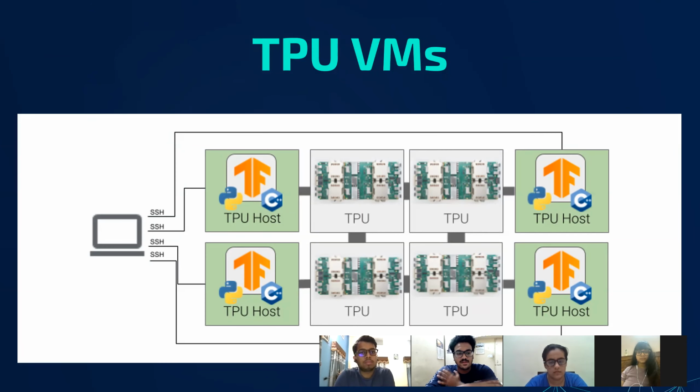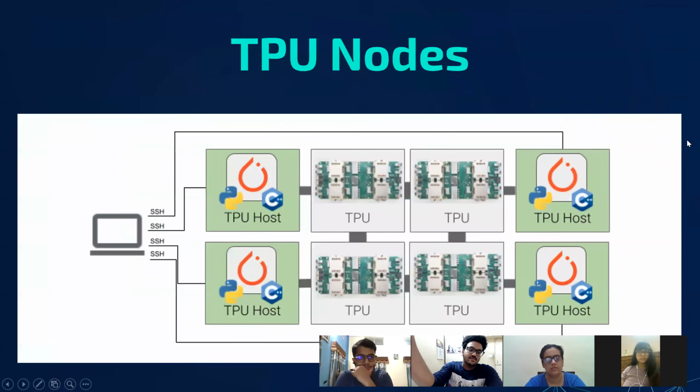So let's dig deeper into these frameworks. I'll start with TensorFlow. With TPU virtual machines, instead of Python code running on the user virtual machine, it can run directly on the TPU host. So moving on to the next, that is TPU nodes. When we use TPU VMs, we can directly secure shell, or SSH, to the Google Compute Engine virtual machine running on the TPU host. This gets us root access to the machine, so we can run any code as we wish. And we can also get access to debug logs and error messages directly from the TPU compiler and runtime.